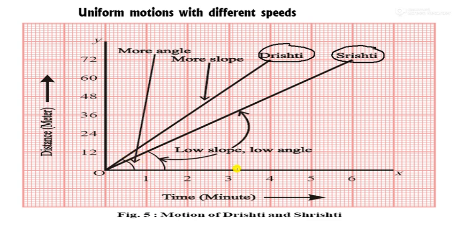What will happen? Here are two persons, one is Srishti and second is Drishti. Both are moving and the distance time graph is given here. But you have seen it has a low angle, the slope is low. This angle is low, so slope is low. It is given as slope is low because it is going downwards. And low angle, both are here.